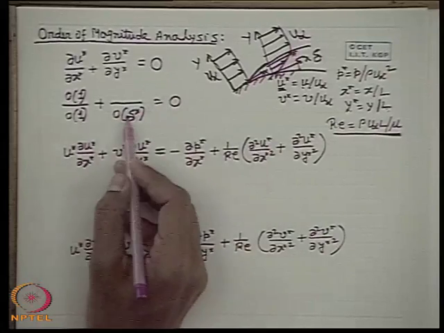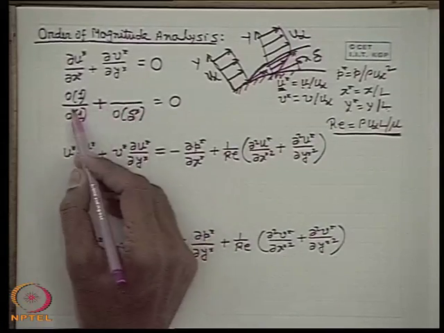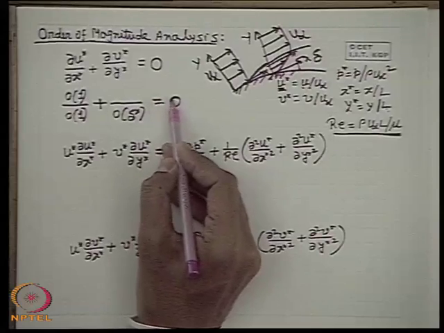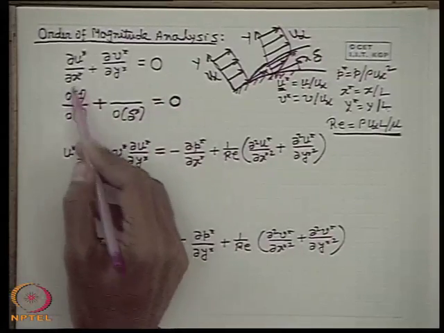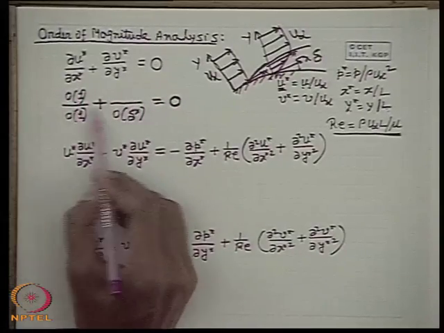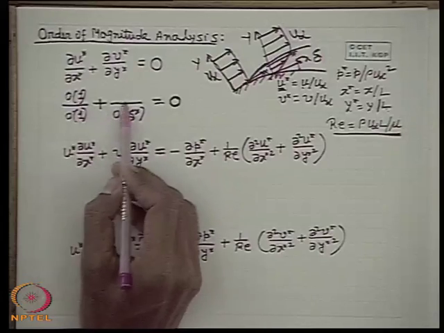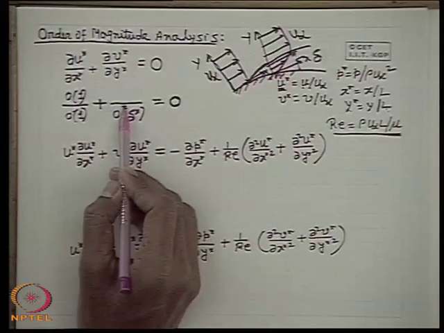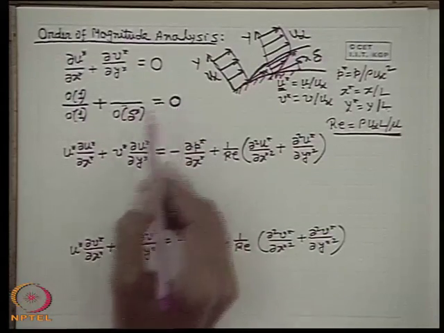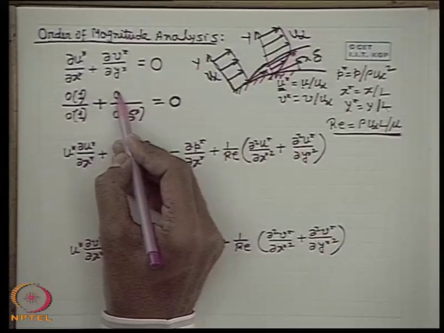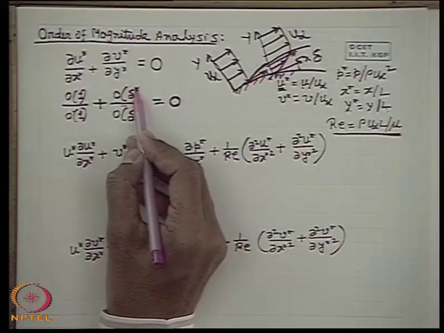Now when the two quantities, the summation of these two quantities, make a 0, that means the order of the first term must be equal to the order of the second term. The order of these two terms has to be the same so that they counterweigh each other with a negative sign and this becomes 0. Therefore, the order of del v star has to be delta star.